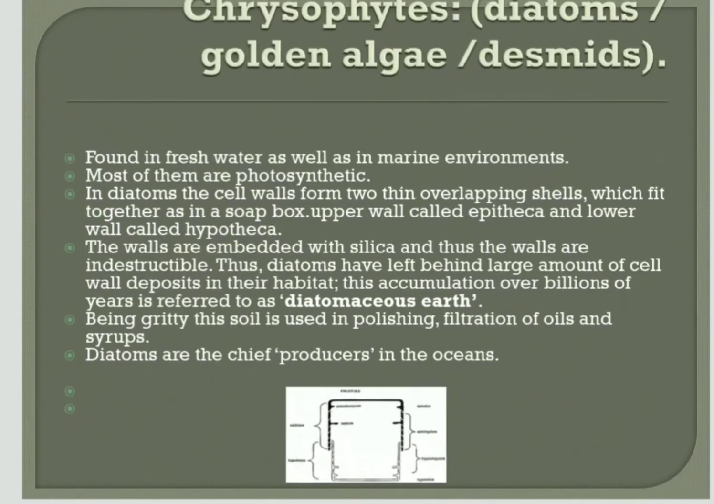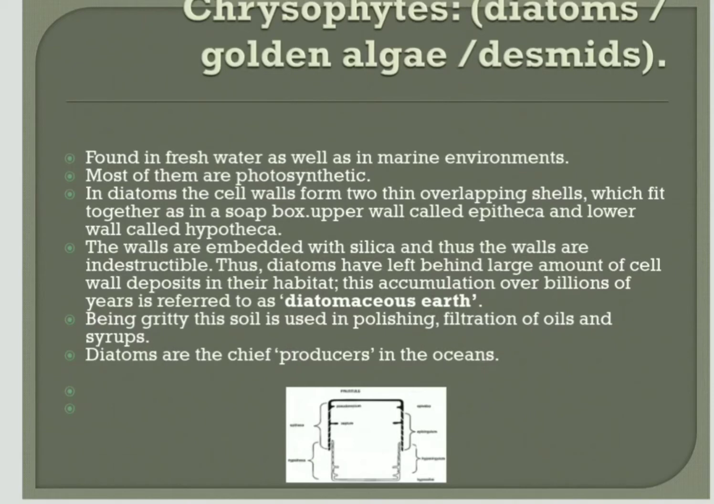First one is the chrysophytes, also called diatoms and desmids, also called the golden algae. These are present in fresh water and also in marine environments. These are photosynthetic. The cell wall of diatoms is made up of silica, with two overlapping shells which fit together like a soap box. The upper wall we call the epitheca, and the lower wall we call the hypotheca.